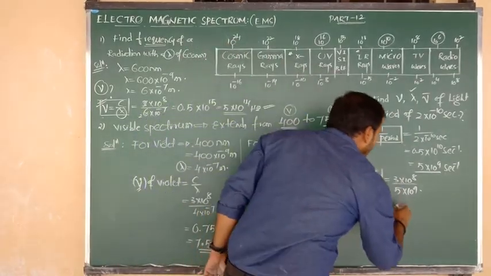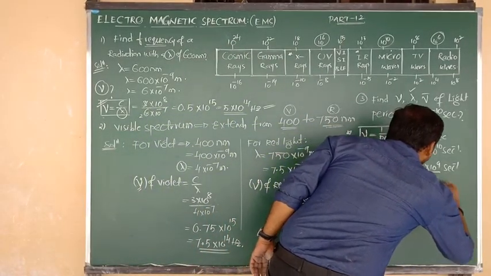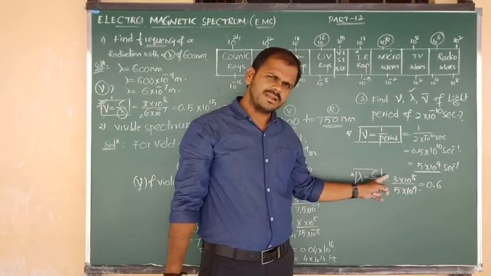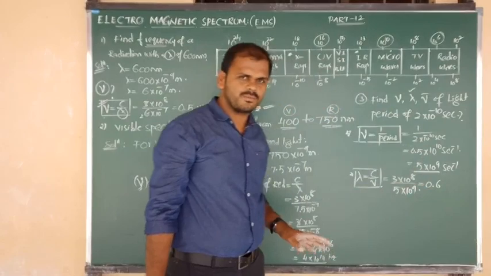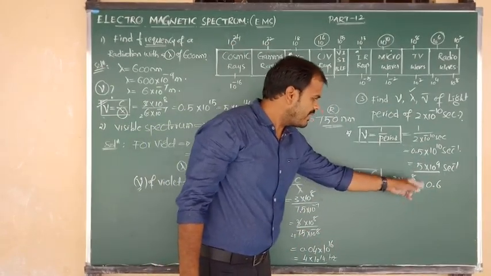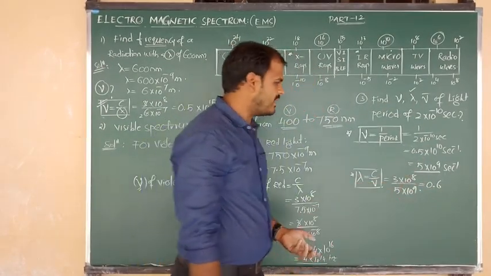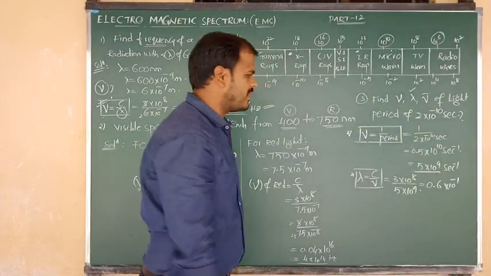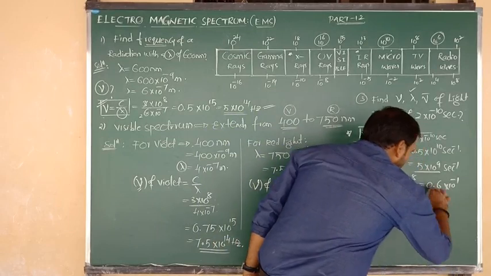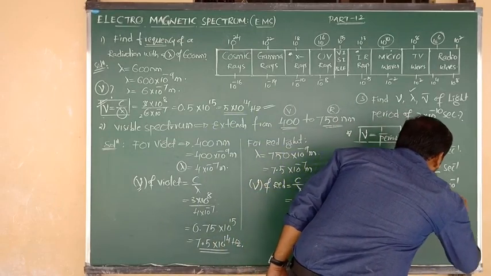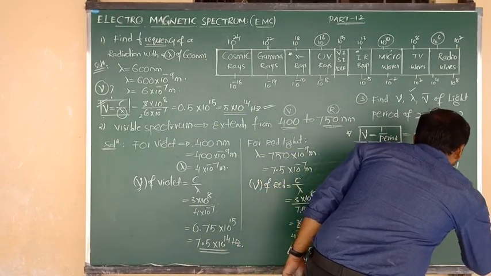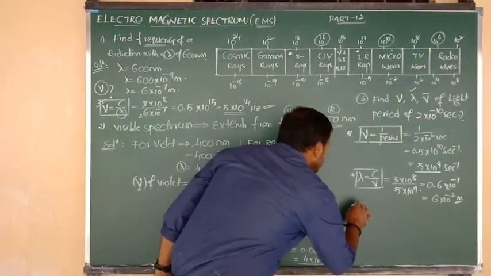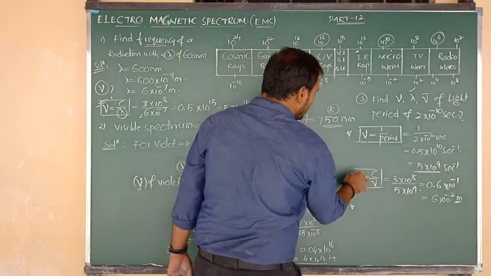3 by 5 is 0.6. After writing 0, it becomes 30, and 5 6s are 30, so 0.6. Here is 9, and when we bring it upside, it becomes minus 9. 8 minus 9 gives 10 to the power of minus 1. When we simplify this, after shifting one decimal, we can write 6 into 10 to the power of minus 2, and wavelength is measured in meters.